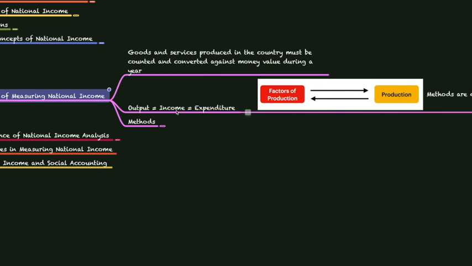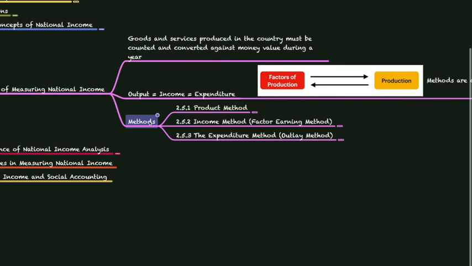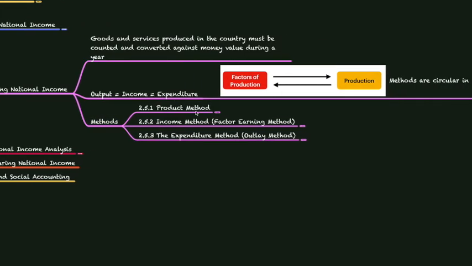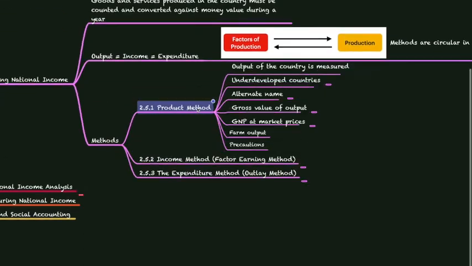So, when we are calculating national income using the production method, the income method or the expenditure method, if all these methods are done properly, it is always said to be output equal to income equal to expenditure. Now let's see these methods one by one. The first method is the product method.